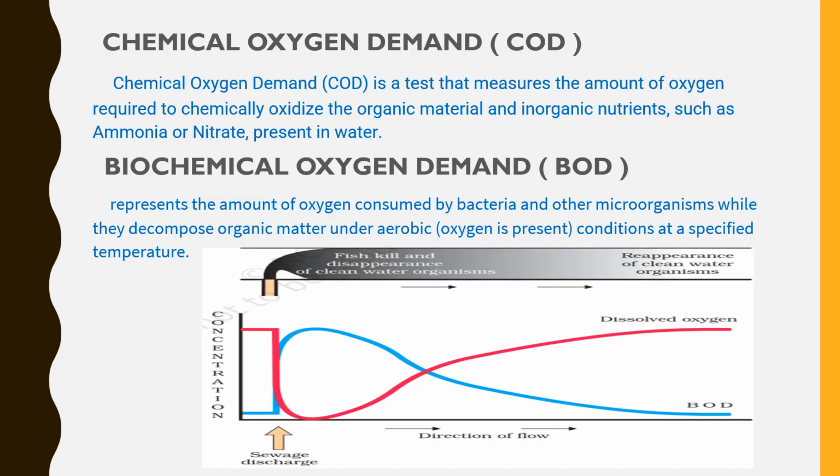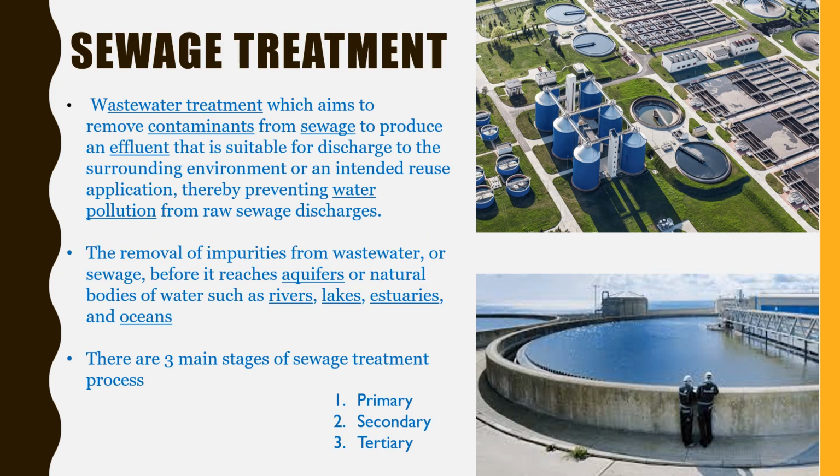Chemical oxygen demand is the measure of the amount of oxygen required to chemically oxidize the organic material and inorganic nutrients such as ammonia or nitrate present in water. Biochemical oxygen demand is the amount of oxygen needed to stabilize the organic matter using microorganisms. This graph shows the sewage discharge and the concentration of BOD and dissolved oxygen in the sewage water.